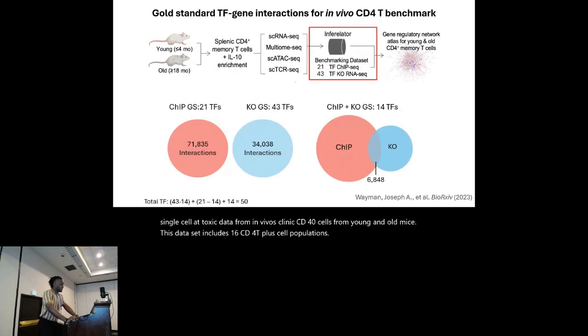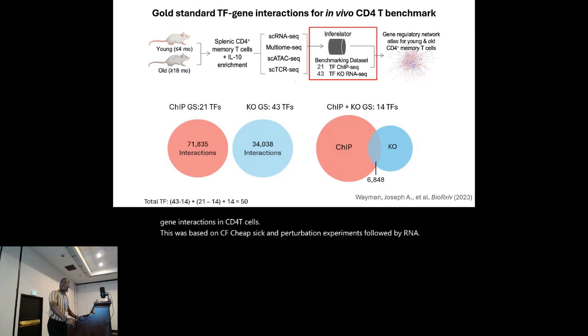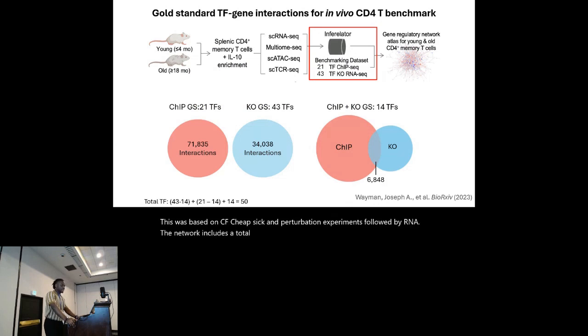For benchmarking, we also created a gold standard network of TF gene interactions in CD4 T cells. This was based on TF ChIP-seq and perturbation experiments followed by RNA-seq. The network includes a total of 50 TFs, and it was created by our postdoc, Joe Wayman. This network will be used in evaluating our GRN for the mouse data.